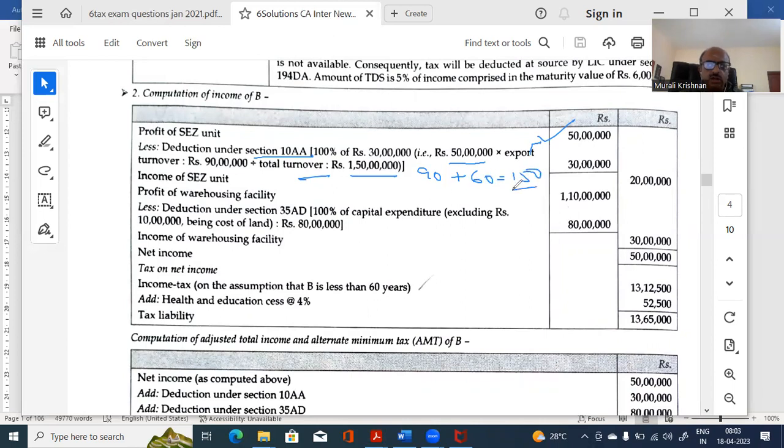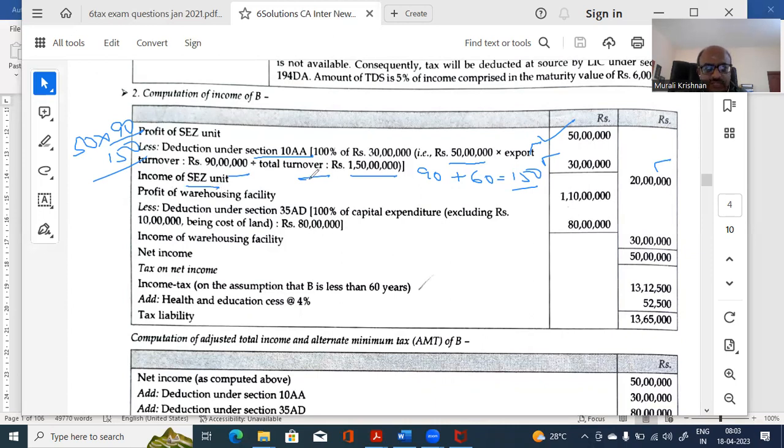So that's our total turnover. On that, how much is export? 90. Therefore, the total exemption available is 50 lakhs multiplied by 90 by 150. So you will get an exemption of 30 lakhs out of the 50. 20 lakhs only is taxable for the SEZ.